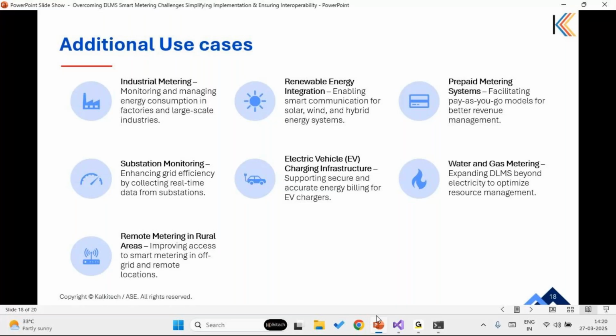Lastly, remote metering in rural areas can be improved by using the DLMS stack to enable smart metering solutions in off-grid and remote locations, improving accessibility and operational efficiency. So these examples demonstrate how DLMS stacks can be used to solve a wide range of problems existing around us in order to provide a standardized, secure, and interoperable DLMS-based solution.